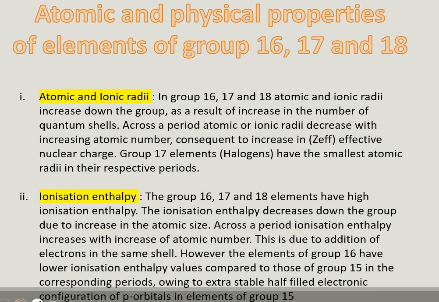The ionization enthalpy decreases down in a group due to the increase in the atomic size. Across the period, ionization enthalpy increases with the increase in atomic number. This is due to the addition of electrons in the same shell. However, the elements of group 16 have lower ionization enthalpy values than those of group 15 in the corresponding period due to the extra stable half-filled electronic configuration of p orbitals in group 15. So this is all about the ionization enthalpy of group 16, 17 and 18.